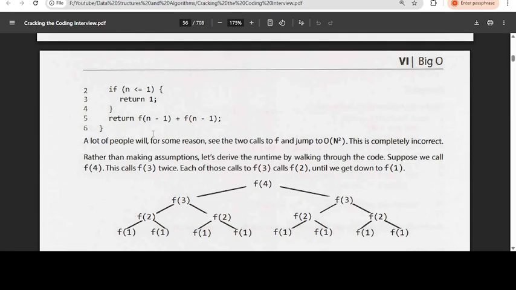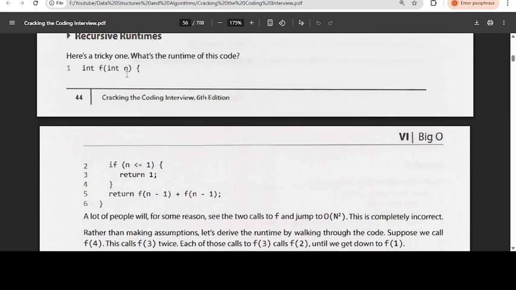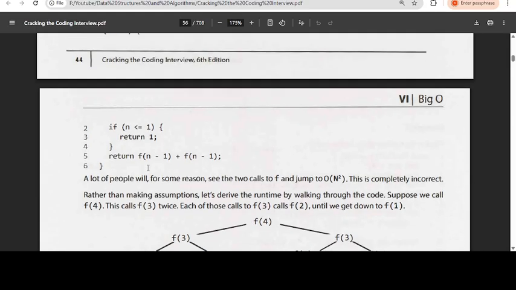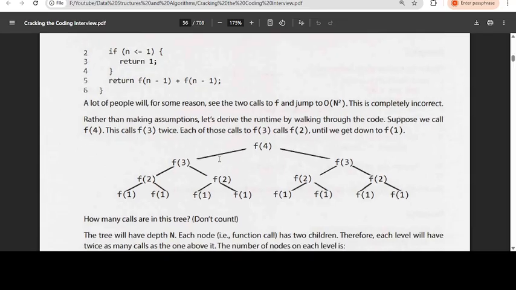Four is not less than or equal to 1, so the condition is false, and we call f of 4 minus 1 plus f of 4 minus 1. That means two recursive calls, f of 3 and f of 3. Again for n equal to 3, two recursive calls, f of 2, f of 2, and here also f of 2, f of 2.